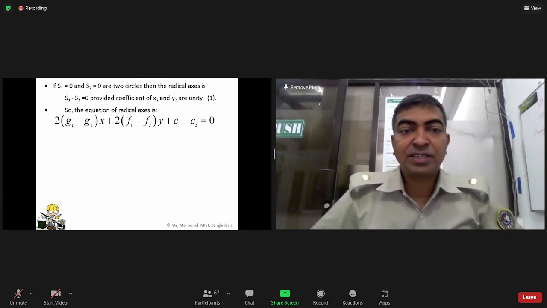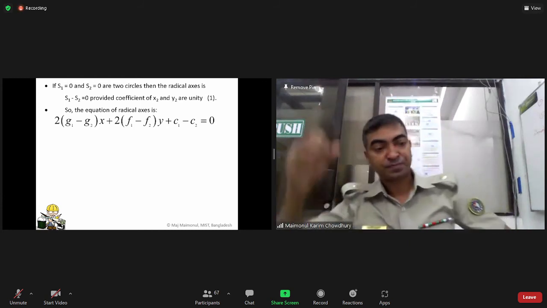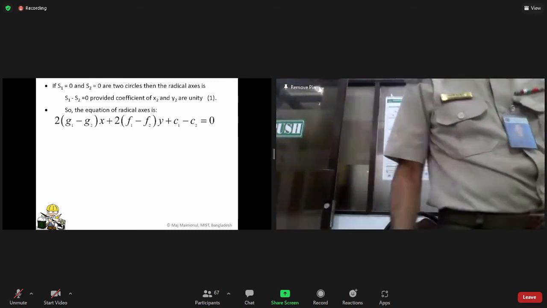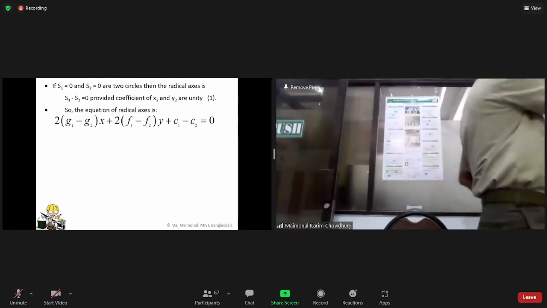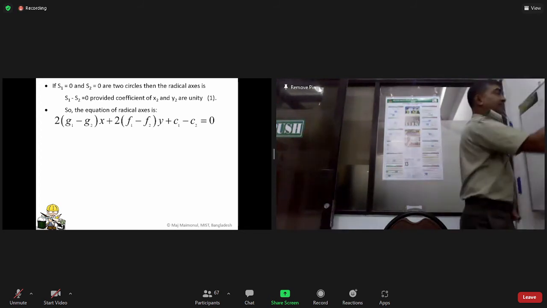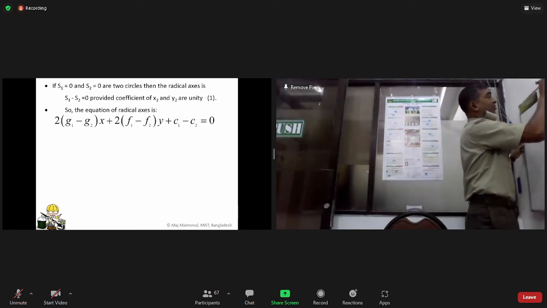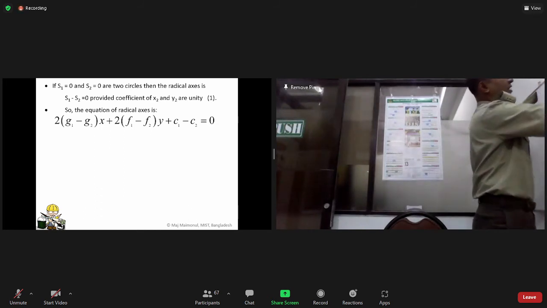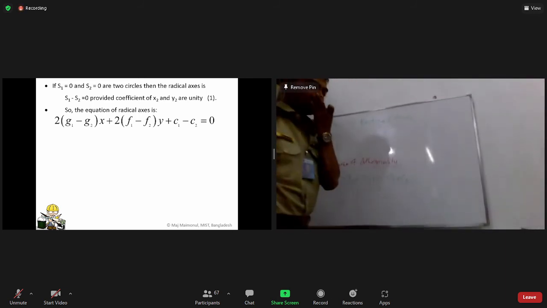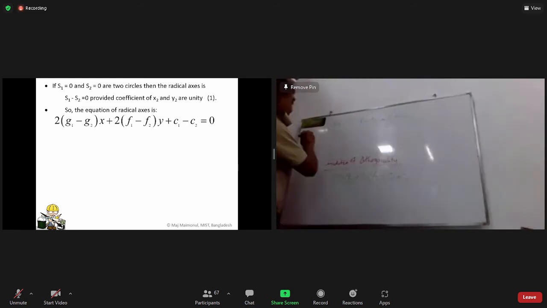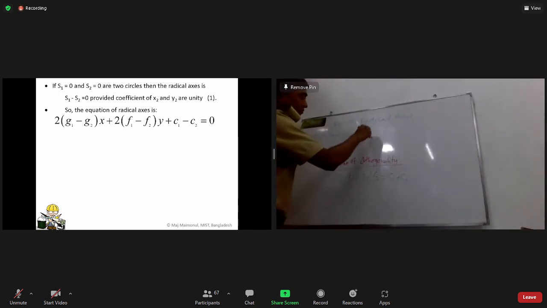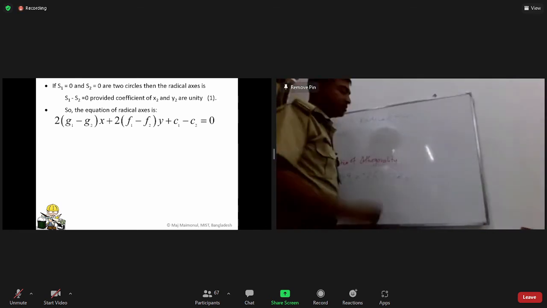So the equation of the radical axis for the two circles is C1 minus C2.